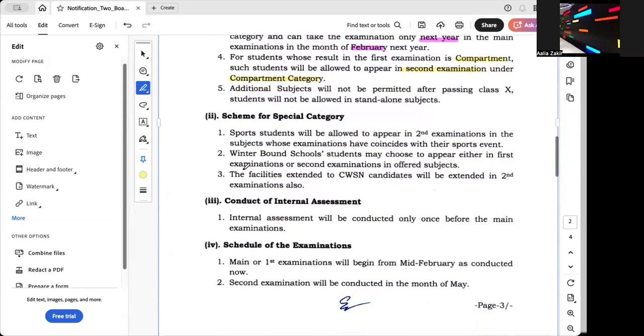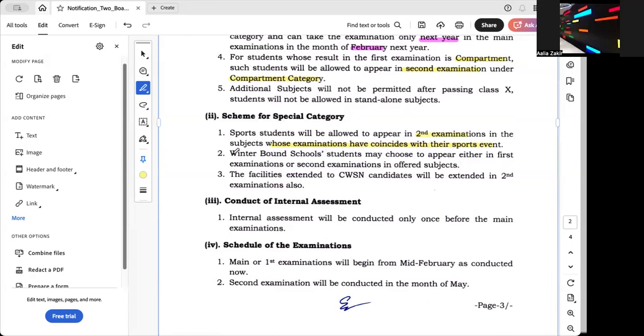Okay. Now, for the special category, what are the conditions which are there? So the sports students will be allowed to appear in the second examination in those subjects whose examinations have coincided with their sports event. Like, for example, in the first round, your examination coincides with your sport event and you are unable to appear for that exam, then that exam you can appear for in your second round in May. Okay, so that is one option that has been given.